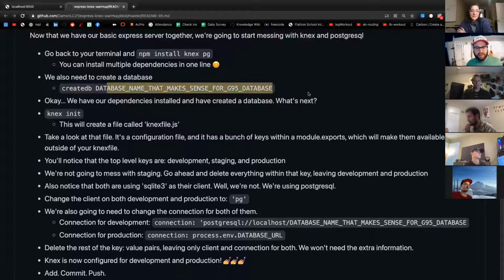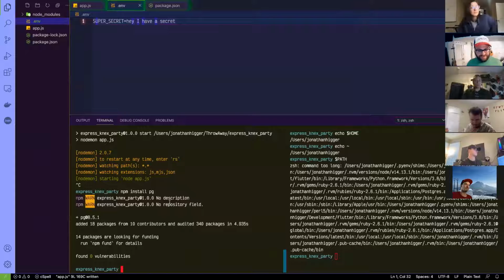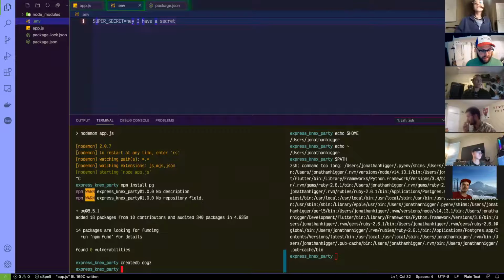So how about instead of making one called G95, because I don't even know what G95 is, we're going to create a database called dogs. Yeah. So I'm going to run create db dogs. This is dogs with a Z. I have no idea if that worked.